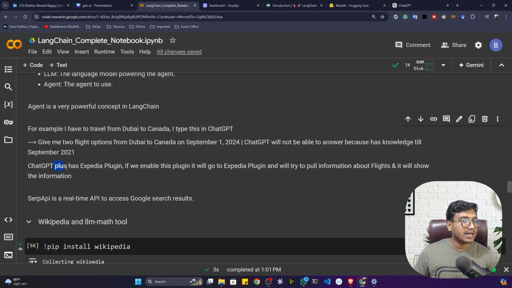But ChatGPT Plus has an Expedia plugin. If we enable this plugin, it will go to the Expedia plugin, pull the information about flights, and show it. That means if it is not able to give an answer related to 2024, it will try to connect to some third-party plugins, third-party APIs, and from there it will pull the information and show you. Let me show you one example.